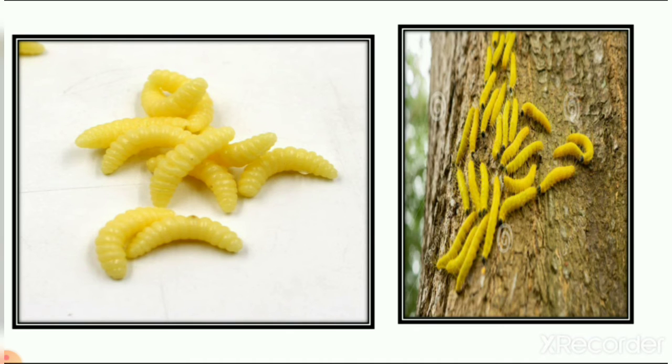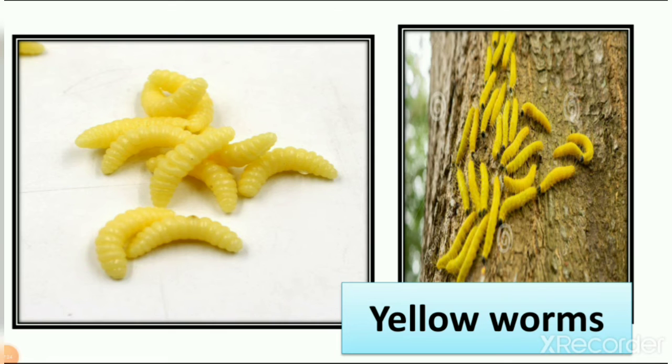Some live on trees, some live in vegetables, and some live under the land. Here you can see the picture of a tree stem, and they are on the stem. So these are yellow worms.